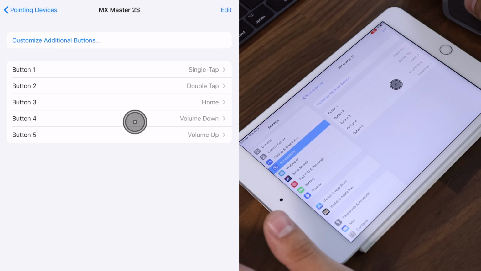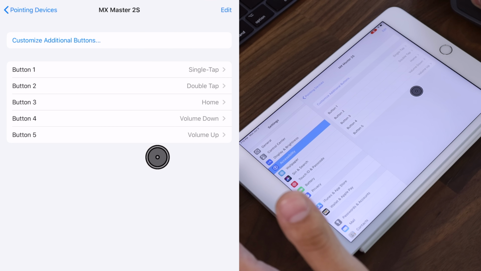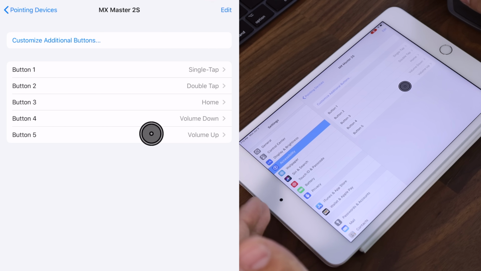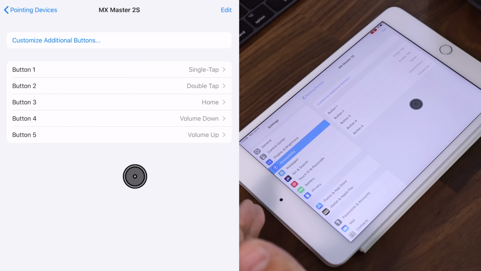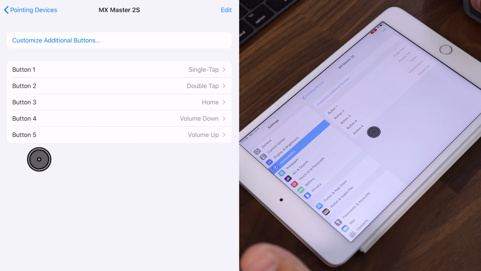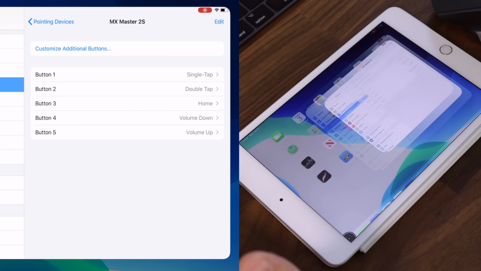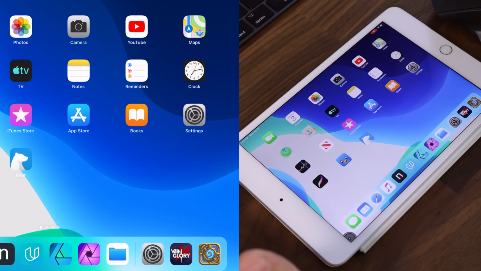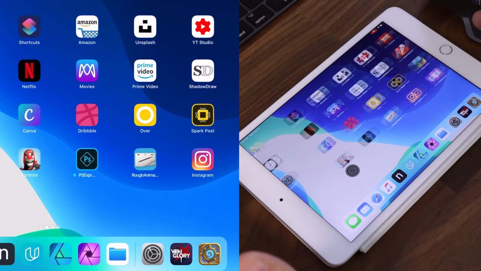Now I haven't played around with this enough to get to an optimal setup or anything. I put volume up, volume down, and home on this here. So nothing too crazy, but I can click right here in the middle of my mouse. It's going to take me home, which is definitely nice. And now I can navigate the screen.